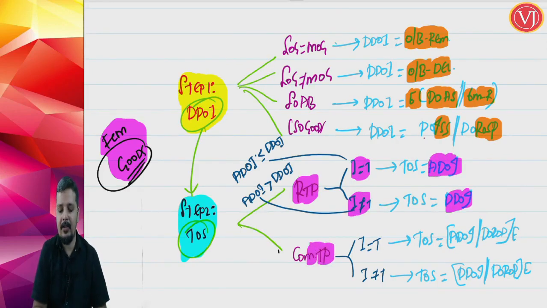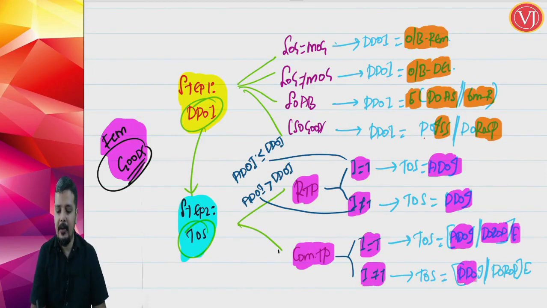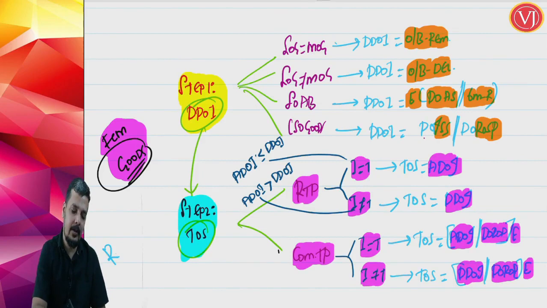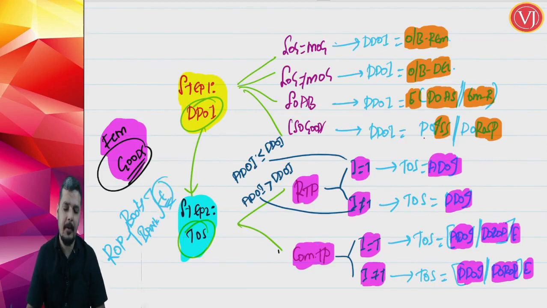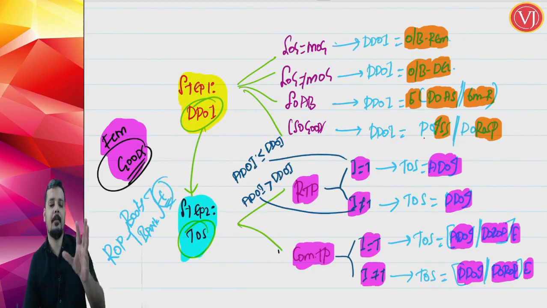If it is for a composition taxable person and the invoice is raised in time, it is the actual date of invoice or date of receipt of payment, whichever is earlier. If it is a composition taxable person and the invoice is not raised in time, your time of supply is the due date of invoice or date of receipt of payment, whichever is earlier. An important note here: whenever I am talking about receipt of payment, it is receipt of payment in books or bank statement, whichever is earlier.